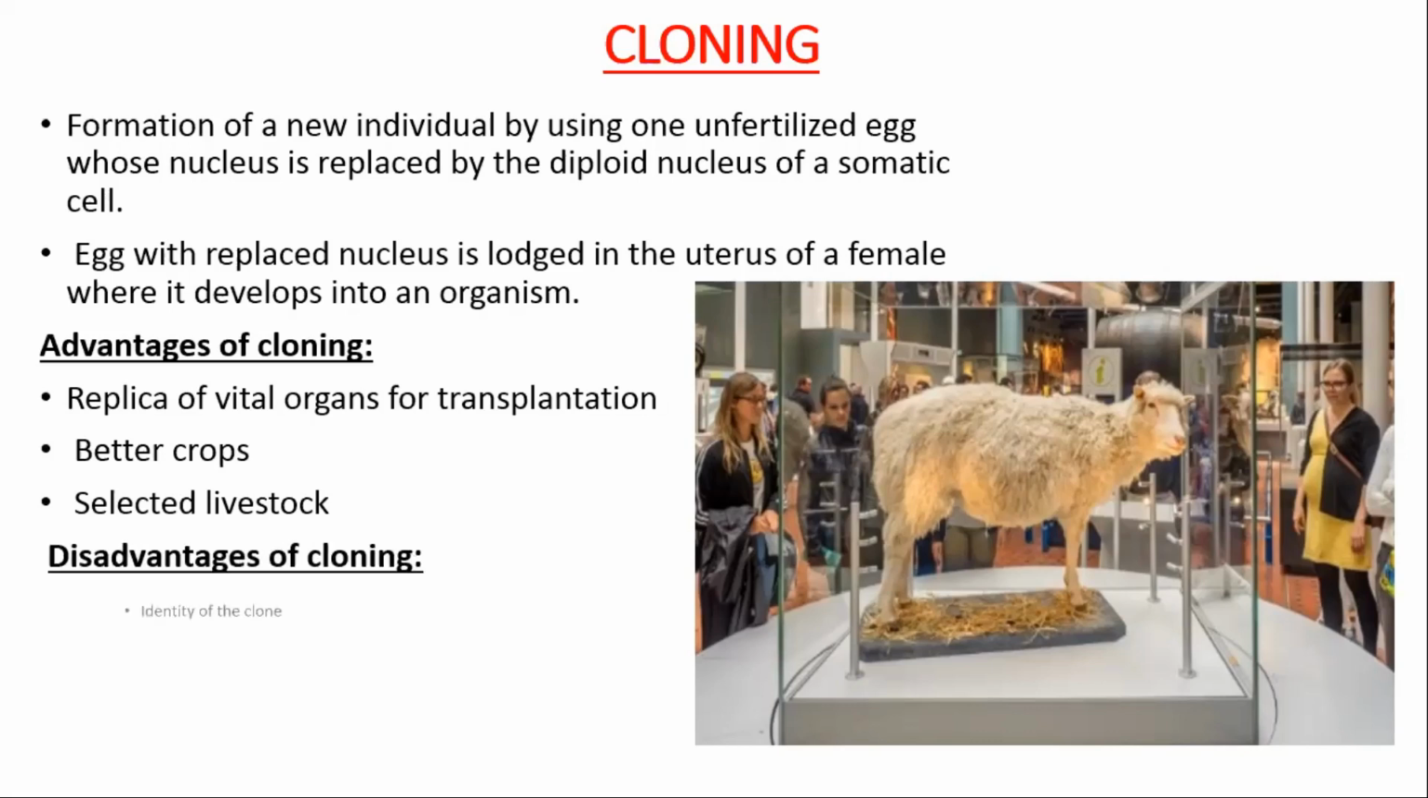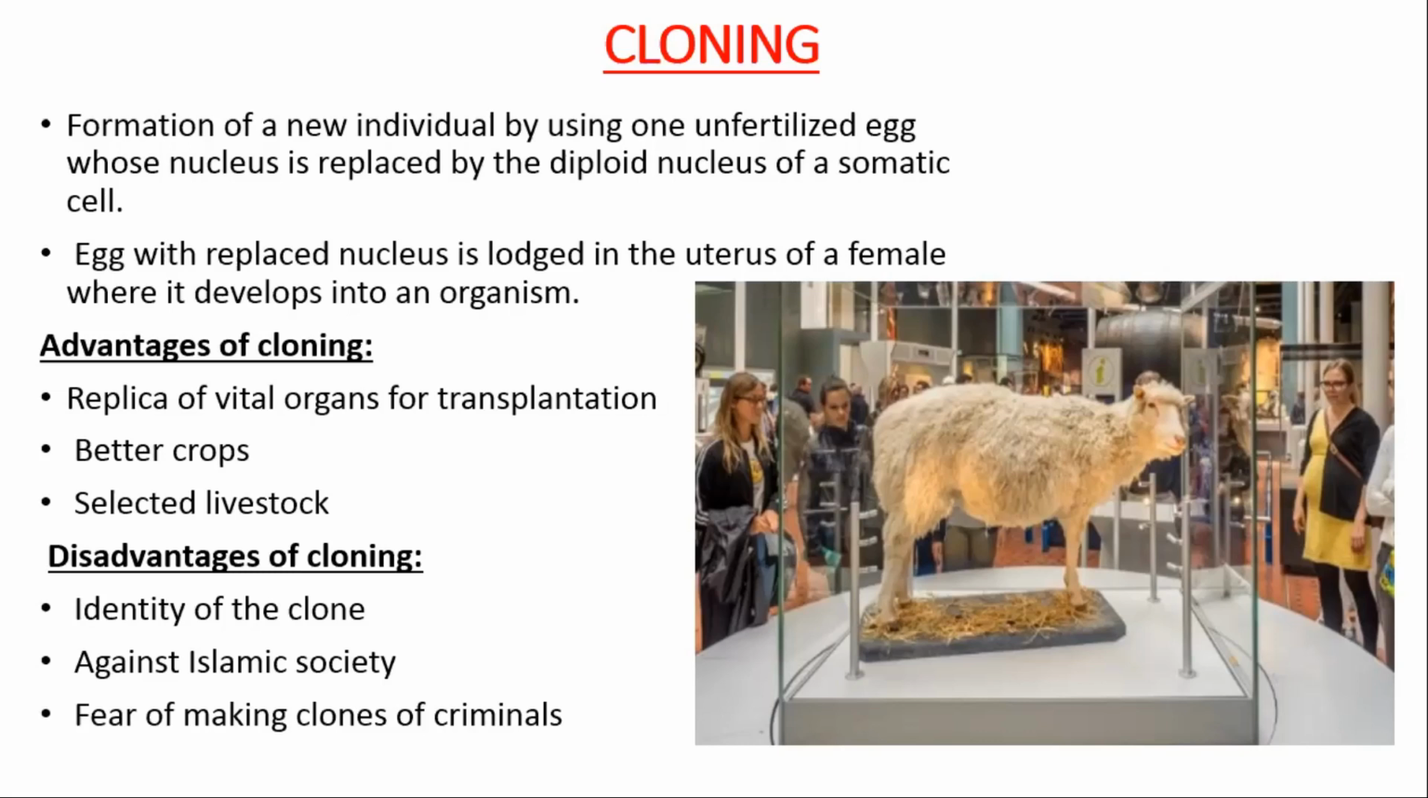Disadvantages of cloning. Obviously, if we talk about human cloning, the identity of the clone is the most important hurdle in the cloning of humans, because the clone will not have any paternal or maternal identity. And it is against the Islamic society, and according to our beliefs, it is unethical. And most importantly, there is the fear of making clones of criminals.